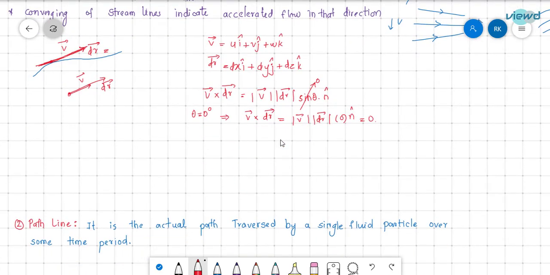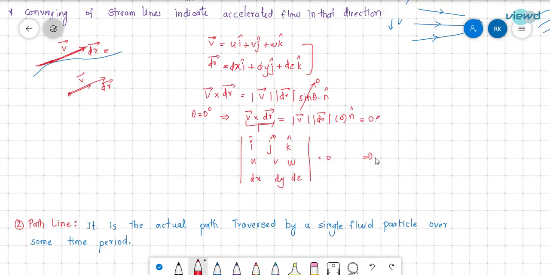How do we write this cross product in terms of u, v, w and dx, dy, dz? With i, j, k in the first row, then u, v, w, and then dx, dy, dz, the determinant is equal to 0.